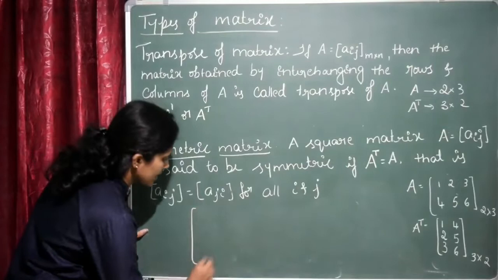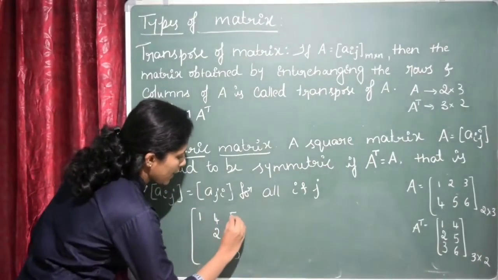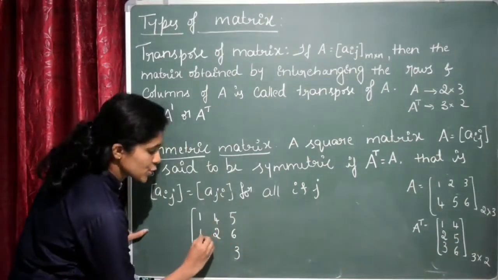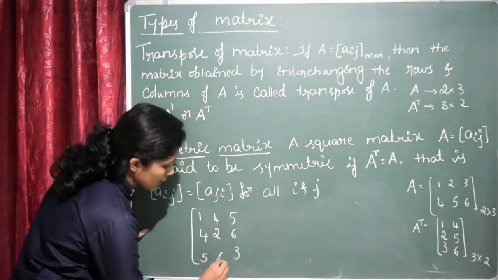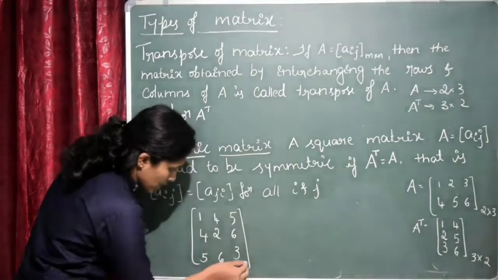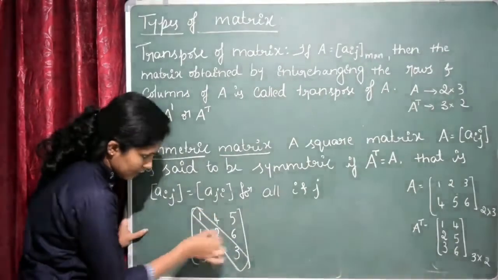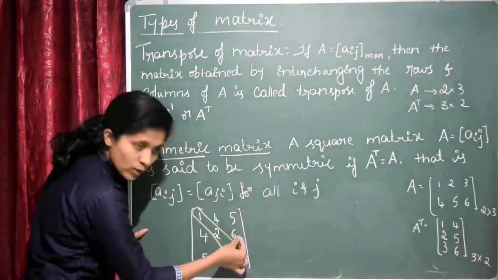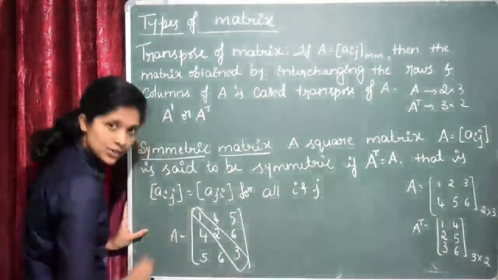For example, let me consider, I'll write the diagonals 1, 2, 3 and 4, 5 and 6. So here 4, this should be equal to 4, and here it is 5, this should be equal to 5, and this will be 6. Now you can see these are the diagonal elements, right? And this and this element are equal, this one and this one are equal, this and this one are equal. If you want, you can check this one. This is a matrix A.